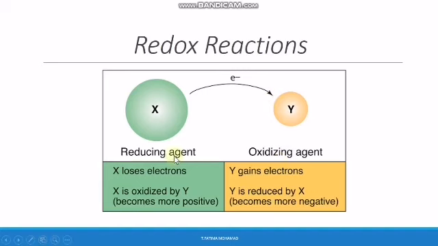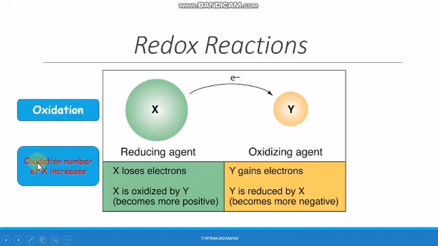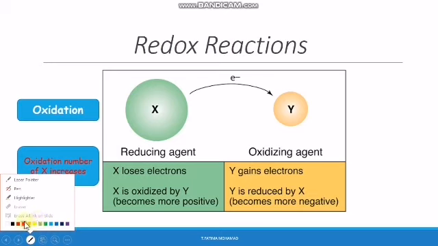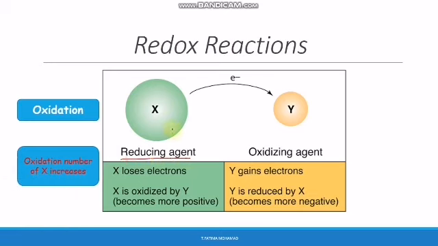Redox reactions. As you can see in this figure, we have atom X and atom Y. Atom X is losing an electron. So the process by which an atom loses an electron is called oxidation. And during oxidation, we know that the oxidation number increases. So here, the oxidation number of X increases. Why? Because it's performing oxidation. When an atom performs oxidation, it's called a reducing agent. So an atom that is performing oxidation is called a reducing agent.